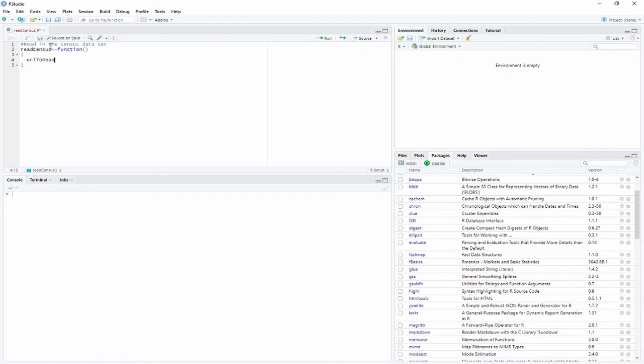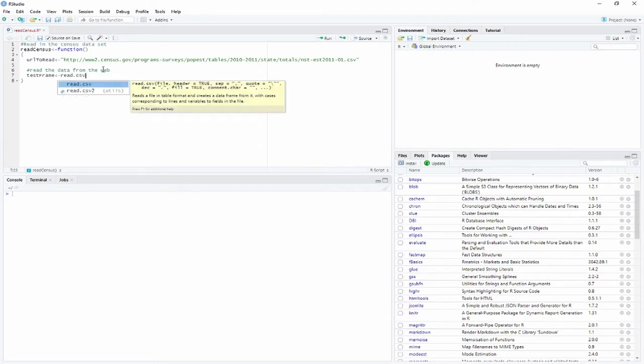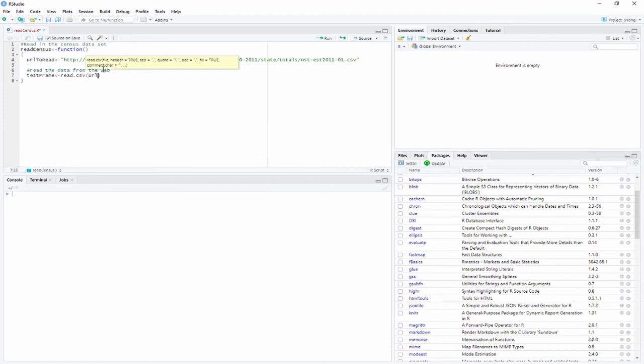URL to read. We're going to store in it a string, and I'm going to copy the string because I want to make sure that I type it correctly. There we go. Now we're going to read the data from the web, and to do that, we're going to create a test frame. We're going to assign to it read.csv. We're going to use that function again. We have to tell it that we're sending it a URL, and we're going to send it URL to read.